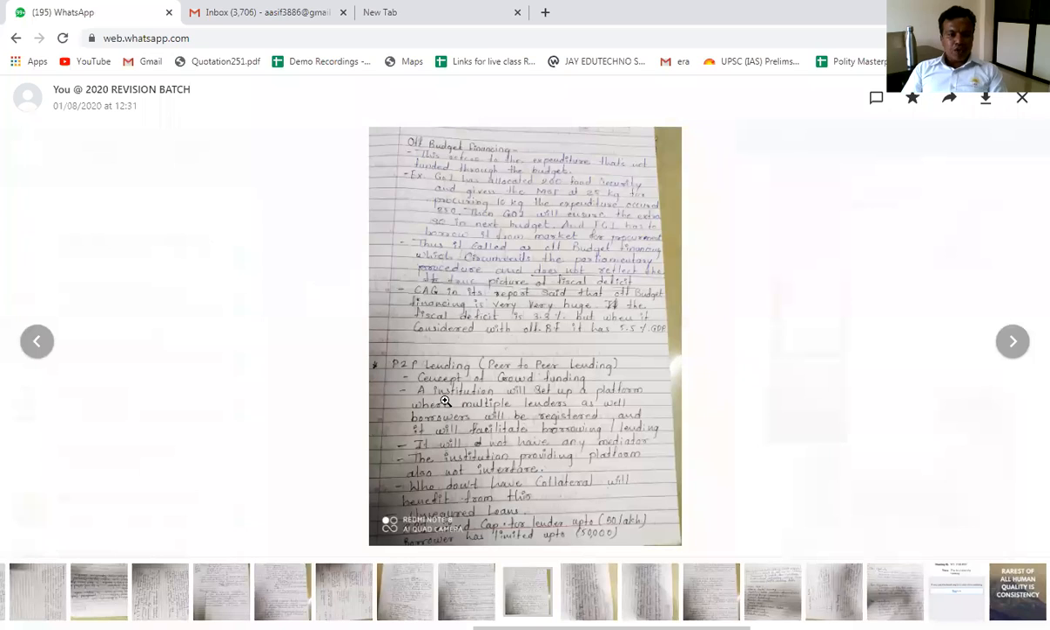Now going to the next, peer-to-peer lending. So peer-to-peer lending means what? The concept of crowdfunding. An institution will set up a platform where multiple lenders as well as borrowers will be registered and it will facilitate borrowing and lending. So peer-to-peer lending is a mechanism, a tool through which multiple lenders will come together and multiple borrowers will come together, and it will make it an easy job to borrow the money as well as to invest the money. There will be no mediator between the investor and the borrower.